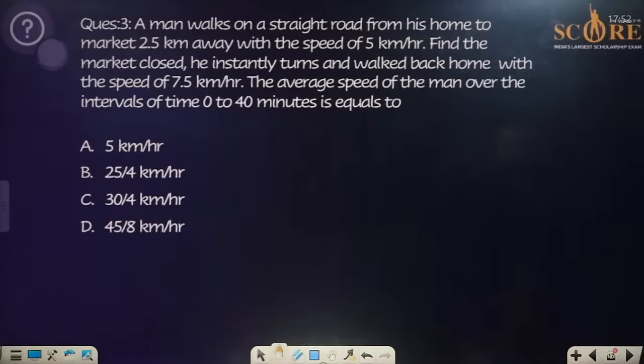Let me know your answers for this. What do you think about the answer for this question? What will be the answer for this particular question, people? What do you think?